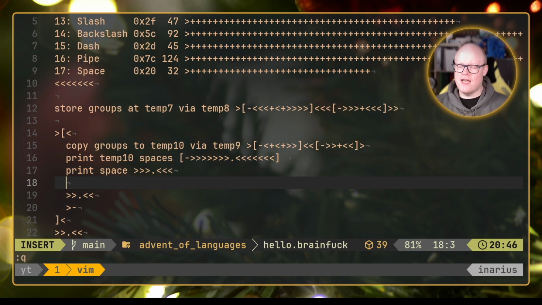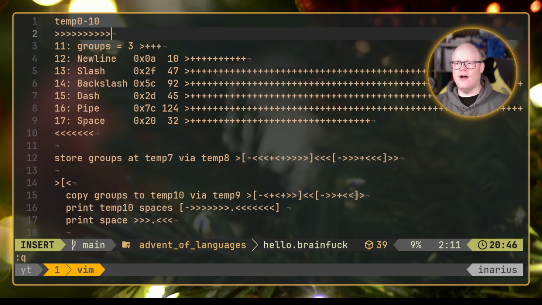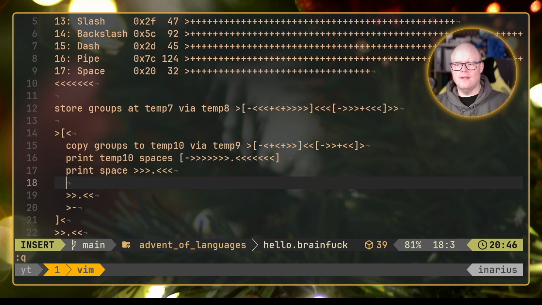This is what we wanted, because now we need this information. What we now need to do is calculate the original groups amount, which we have now stored in temp 7, minus the amount that is still in our memory address 11, which is groups here, and we need to take that times 2. And we will do that. So let's quickly see. We start with the biggest value that we want to subtract something from.